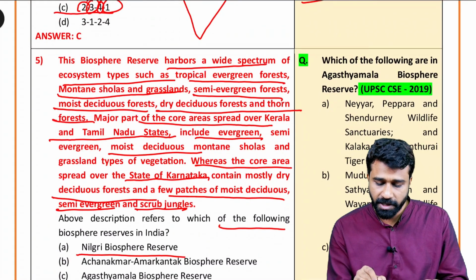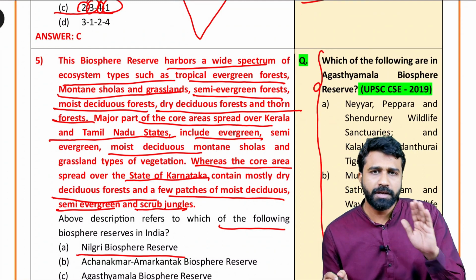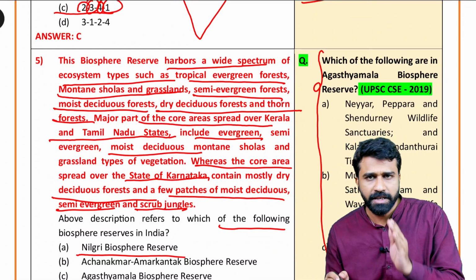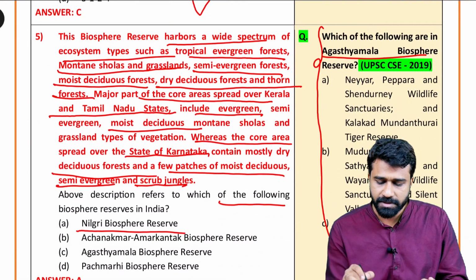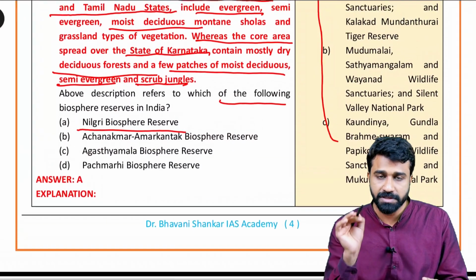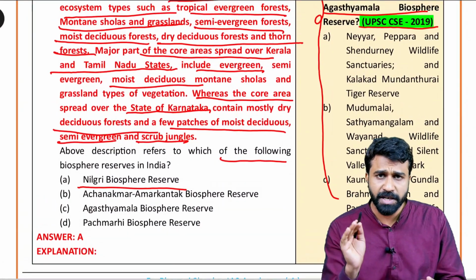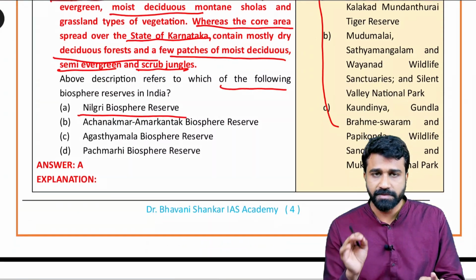You have to remember the Nilgiri Biosphere Reserve, and not only Nilgiri, but also the UNESCO network biosphere reserves and Indian recognized biosphere reserves. Agastya Malai Biosphere Reserve was asked in 2019 in the UPSC Civil Services examination. You have to remember the features of Agastya Malai and also the national parks and wildlife sanctuaries located in those biosphere reserves. Okay, this is very important.